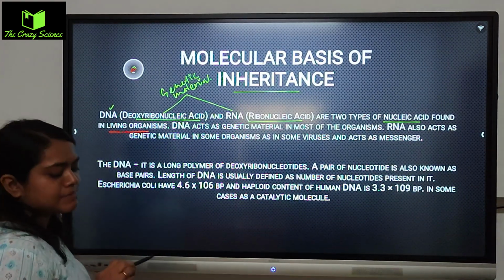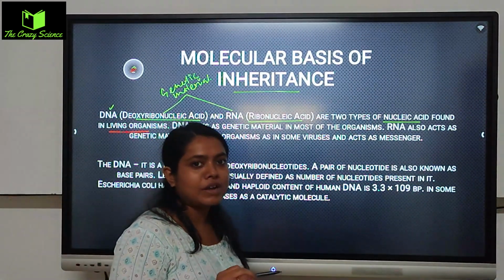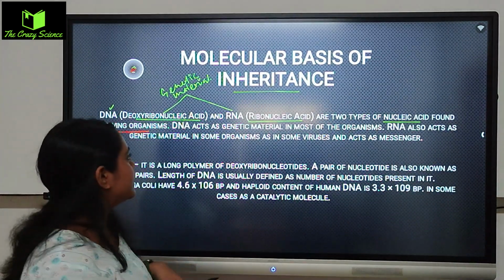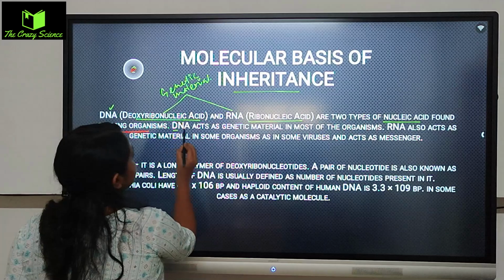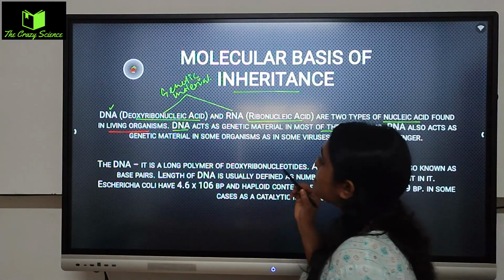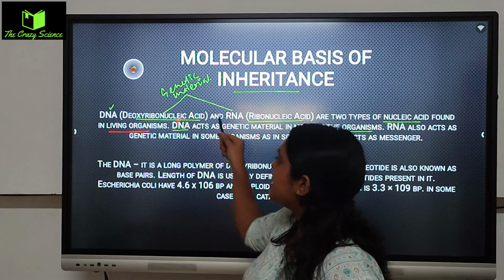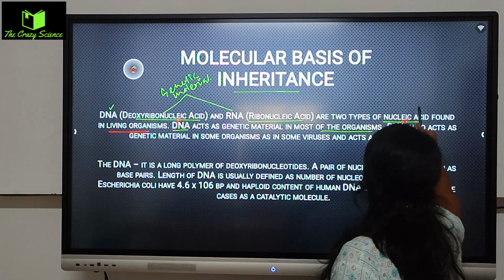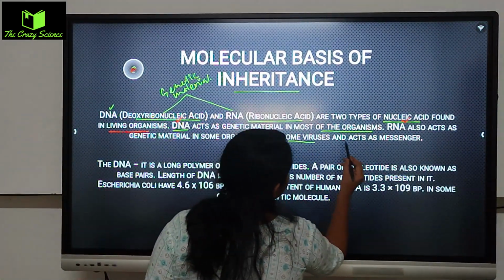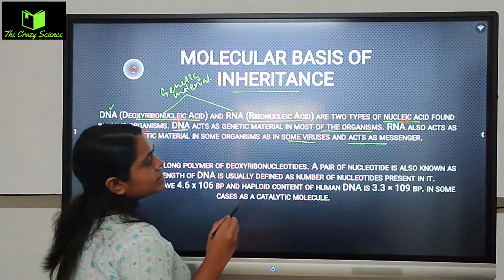These are two types of nucleic acid and are found in living organisms. In every living organism we can see DNA and these two types of nucleic acids. DNA acts as a genetic material in most organisms, whereas RNA also acts as a genetic material in some organisms, in some viruses, and acts as a messenger.